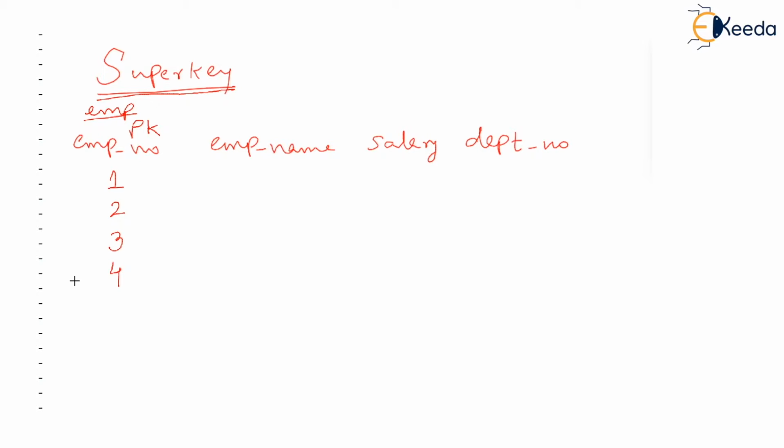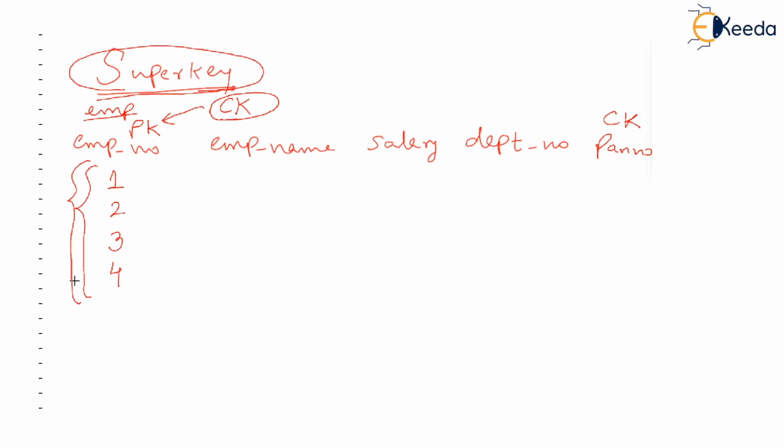Also, this employee number, which is the primary key, is also the candidate key of this table, because a candidate key also has the same properties: it should have unique values, but it can be null. But here employee number is not null, so it has unique values. If we had something like PAN number of an employee, then PAN number would also be a candidate key, isn't it so? Now, what do we mean by super key?